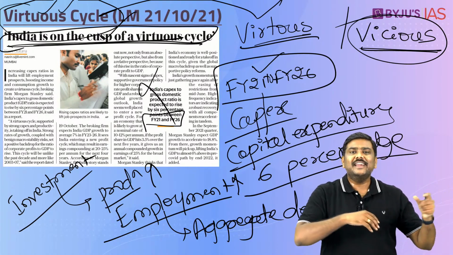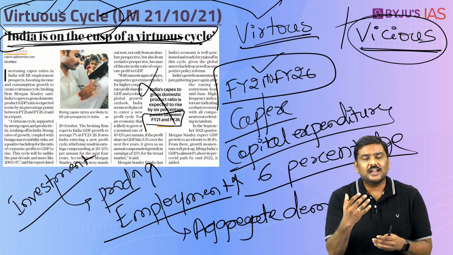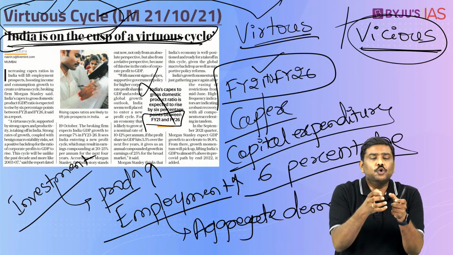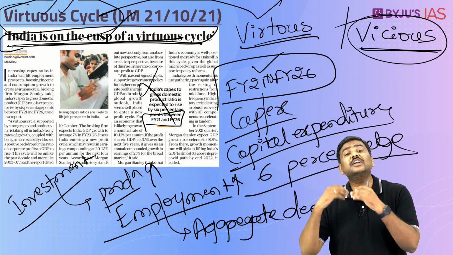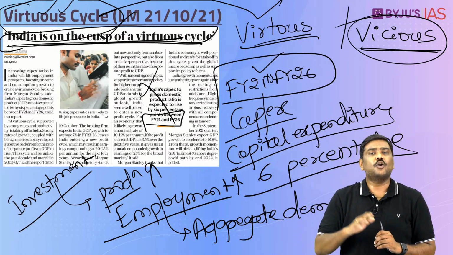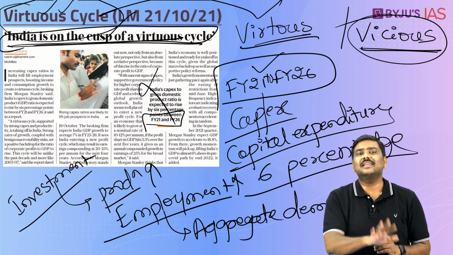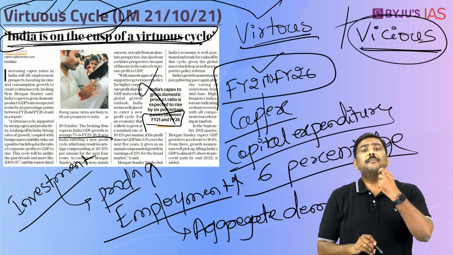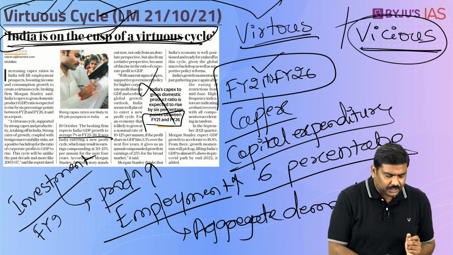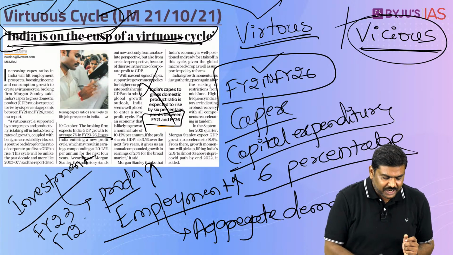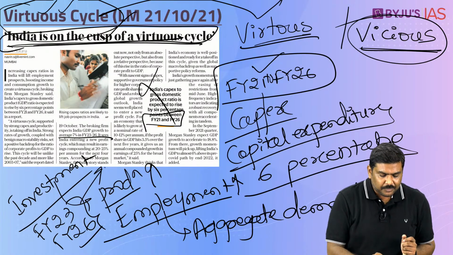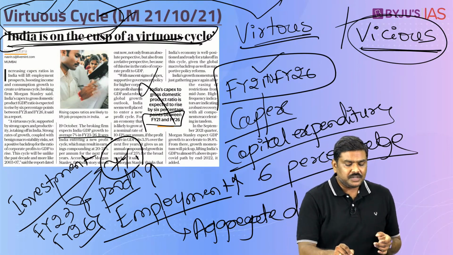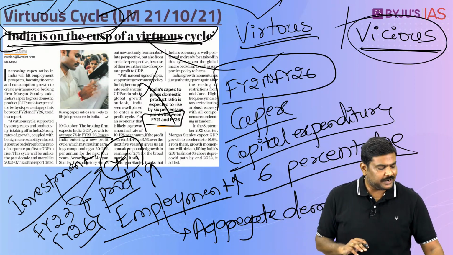Until very recently the Indian economy was going through a vicious cycle, and when we increase the capital expenditure, you might expect the onset of a virtuous cycle, and that is what we want to happen in case of the Indian economy. And this article also says that between financial year 23 to financial year 26, the GDP growth rate in case of the Indian economy will be averaging around 7%. So these are certain very important points that have been discussed in this article.